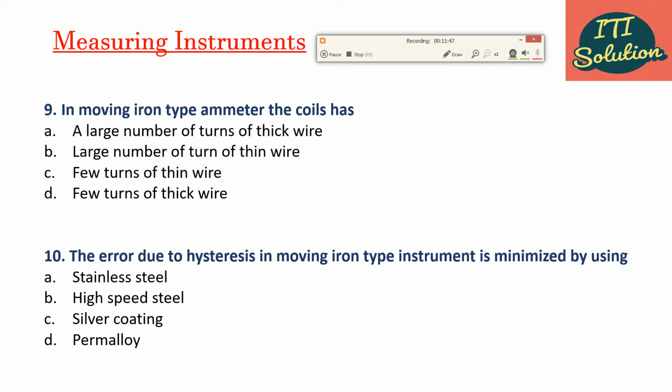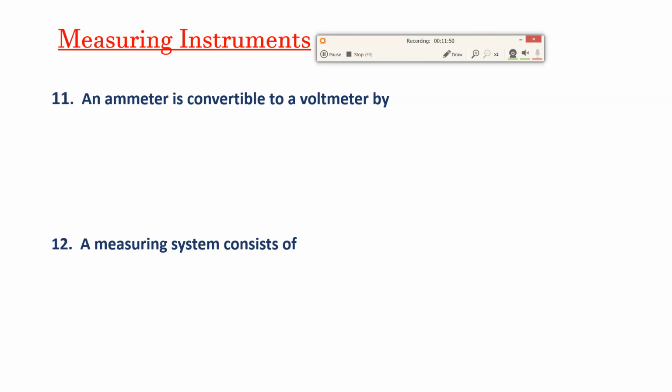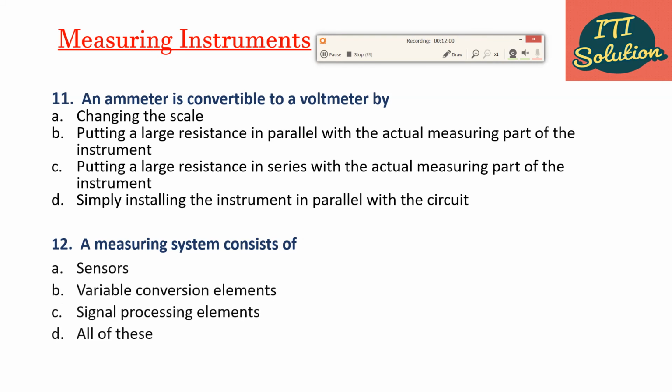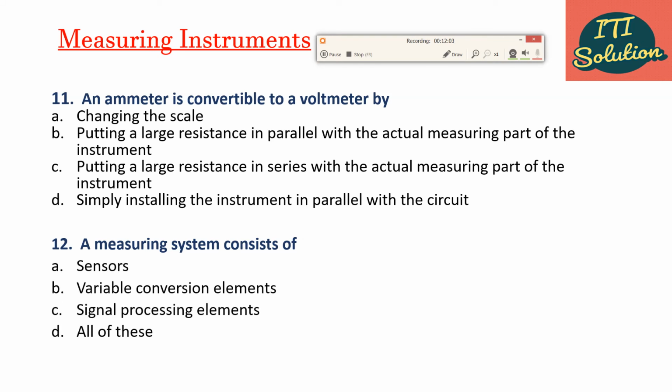Then next question. An ammeter is convertible to a voltmeter by option A, changing the scale, option B, putting a large resistance in parallel with the actual measuring part of the instrument, option C, putting a large resistance in series with the actual measuring part of the instrument, and option D, simply installing the instrument in parallel with the circuit.